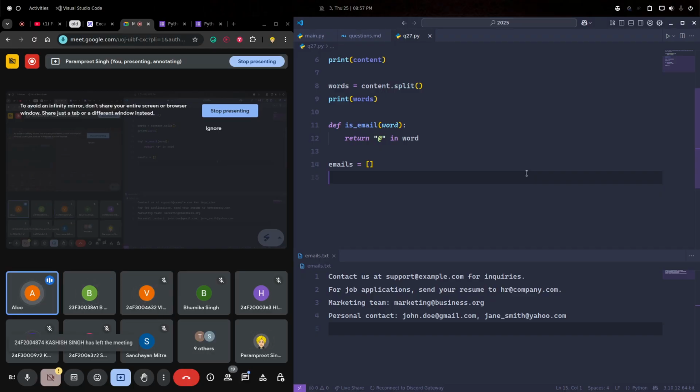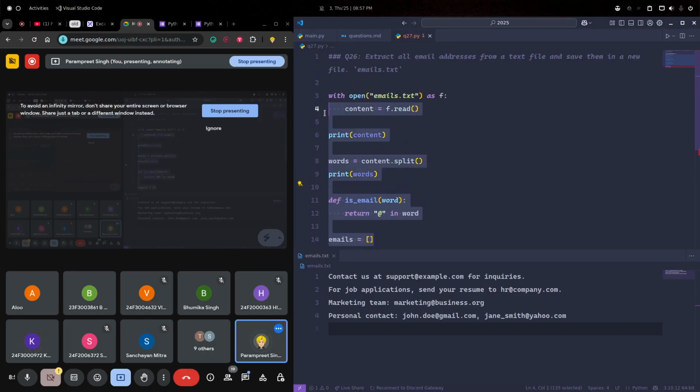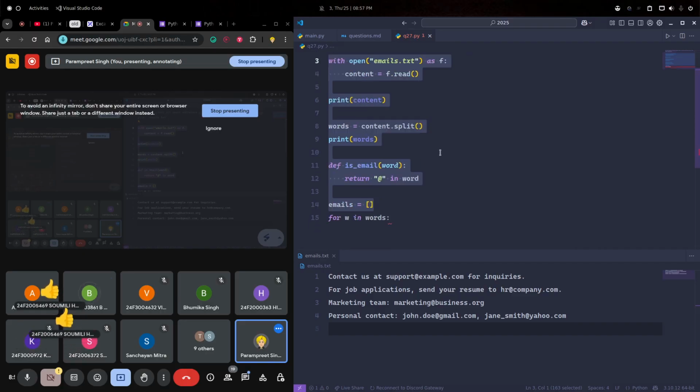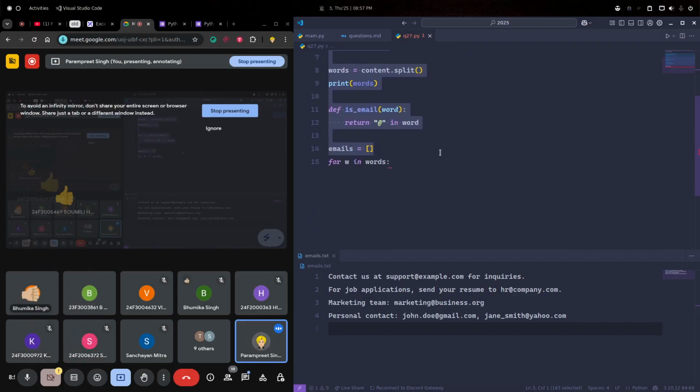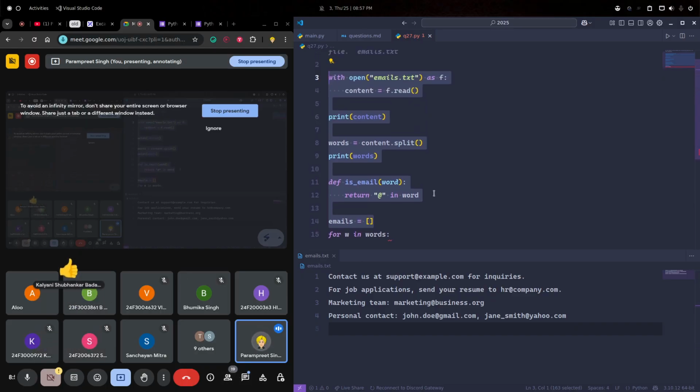We have to iterate and then call this function. So we can iterate like for w in words, w will be each word, right? Is it clear till now? There are 19 people, so I just want at least 60 to 70% of you to be clear with this.